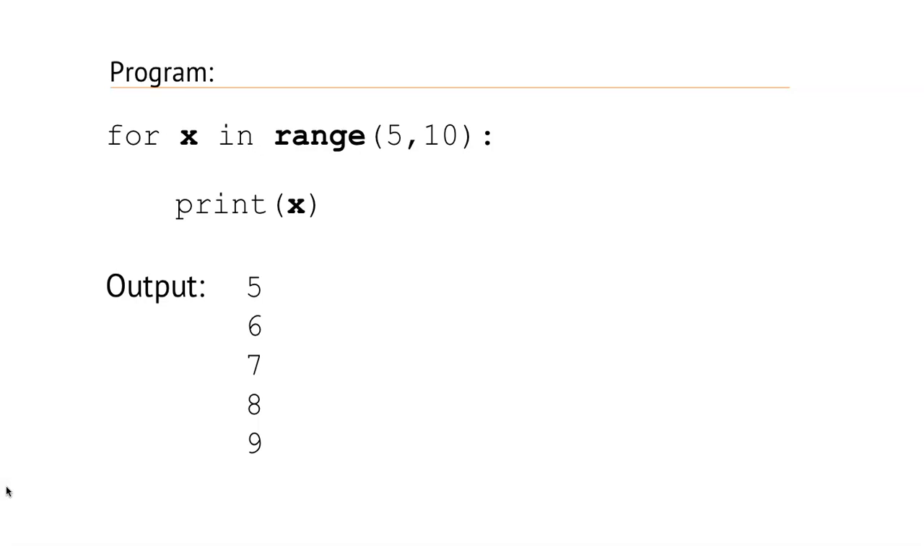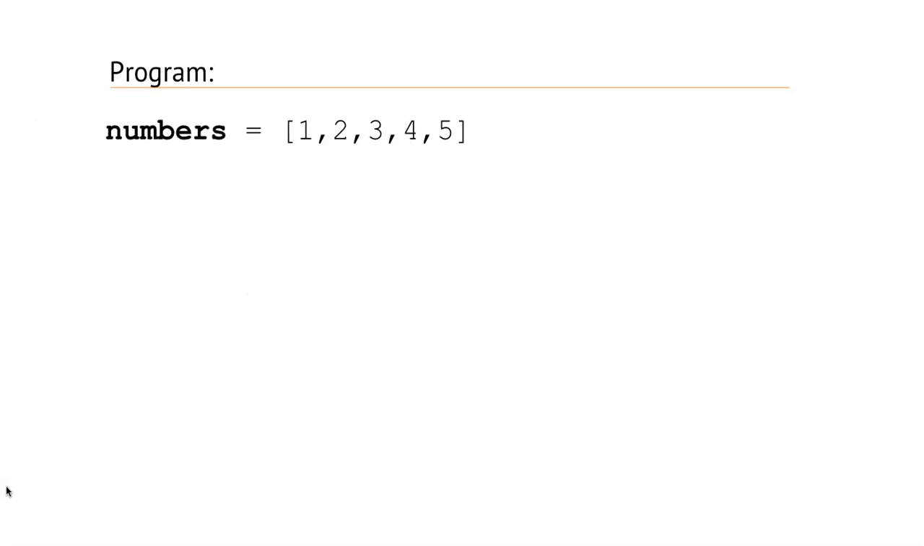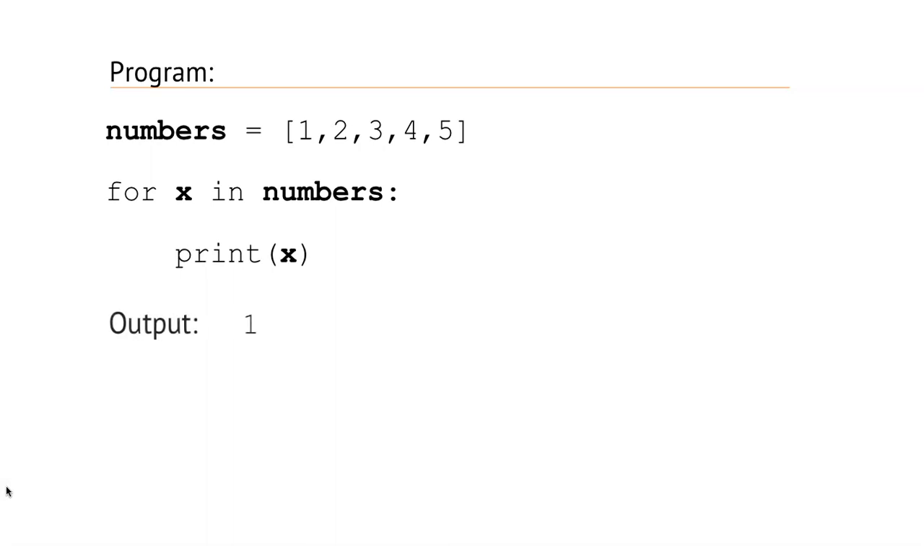See another program. Here there is a list named numbers and that list has values 1, 2, 3, 4 and 5. So then for and variable x, then in, then numbers and colon. So each number from the list will be assigned to the variable x, so that when we will print it, it will give the value of the list, that is 1 to 5.